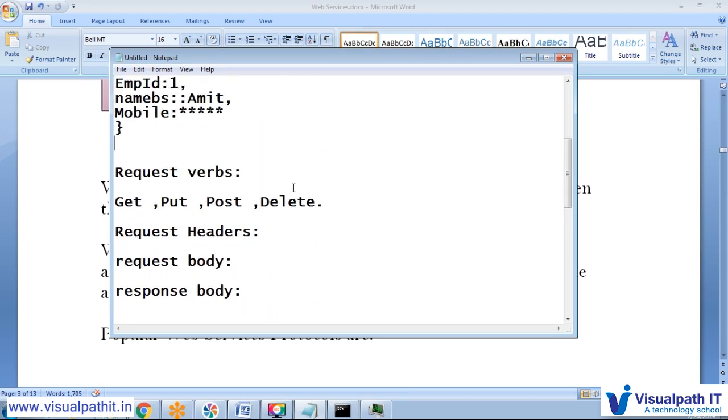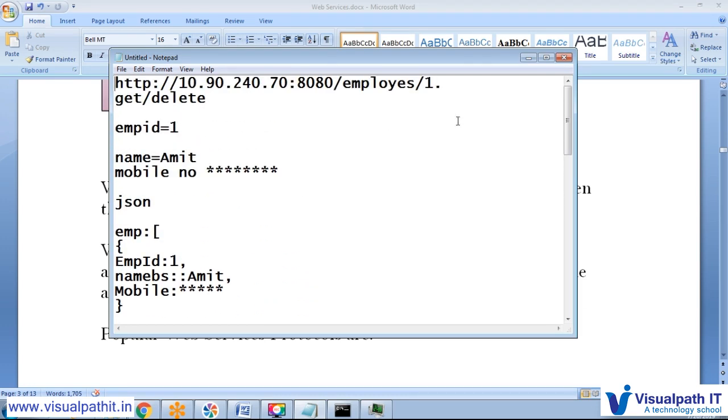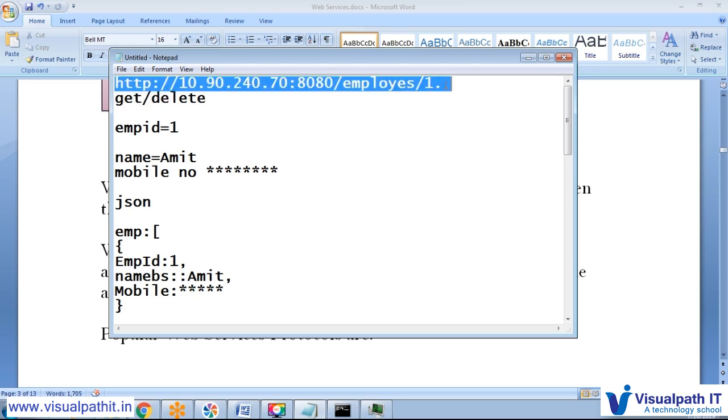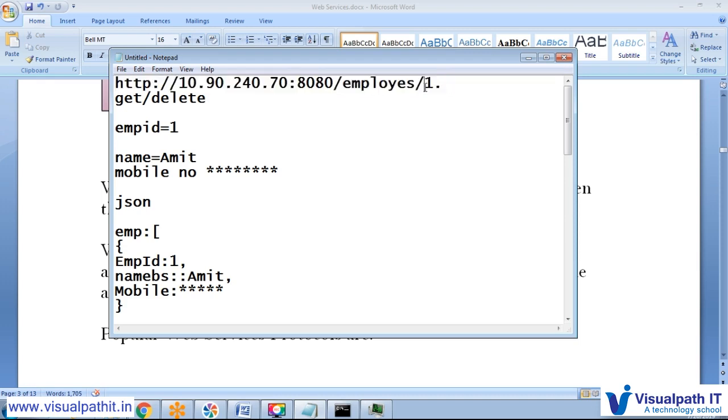This is just terminology. The request verb, that is GET, PUT, POST, DELETE, is defined for the particular URL. Think of the same request sent via GET: we understand we need the information for employee ID 1. If the same request is sent by DELETE, we understand we are going to delete the employee whose ID is 1.